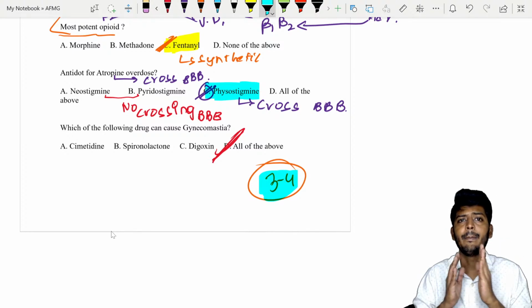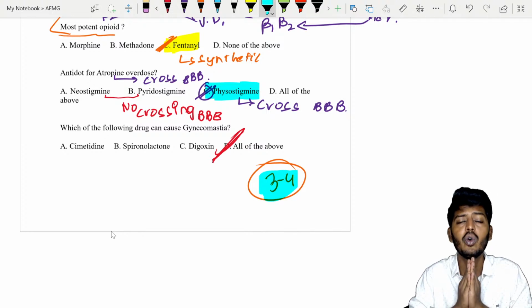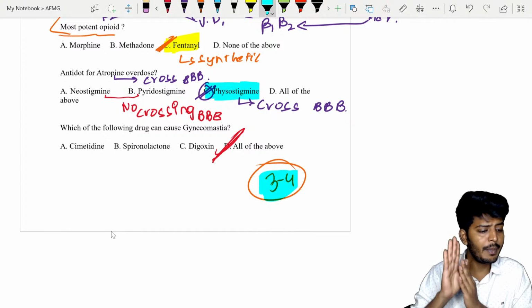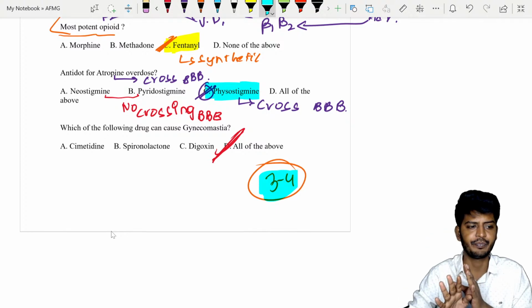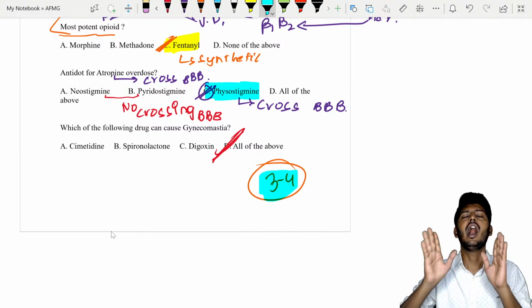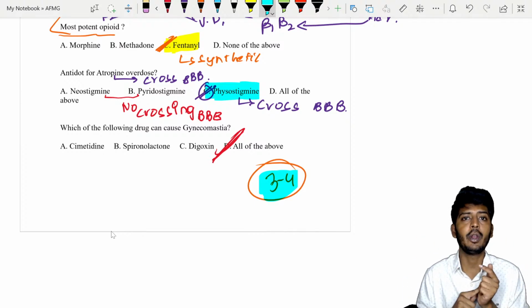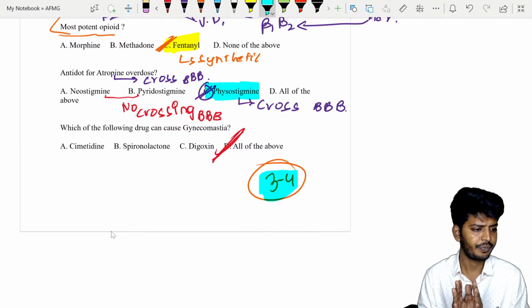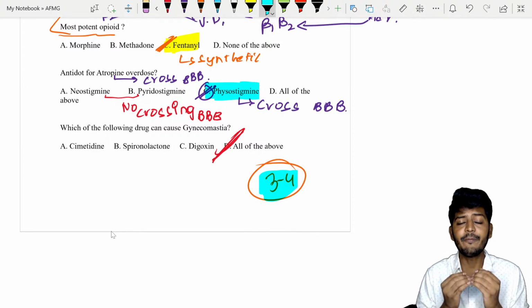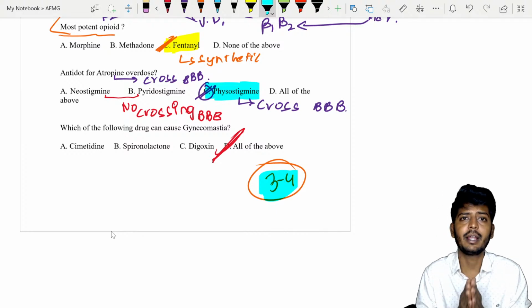Please, my dear students, whoever is attending this live, please listen to me. Guys, I request you people, on 19th night, try to sleep. Don't stay awake the whole night. I also know you'll not get sleep. But at least give your body physical rest. Close your eyes and sleep quietly. No phone, no YouTube, no notes, don't look at anything. Sleep. If you can, please get at least 4 to 5 hours of sleep before night, because